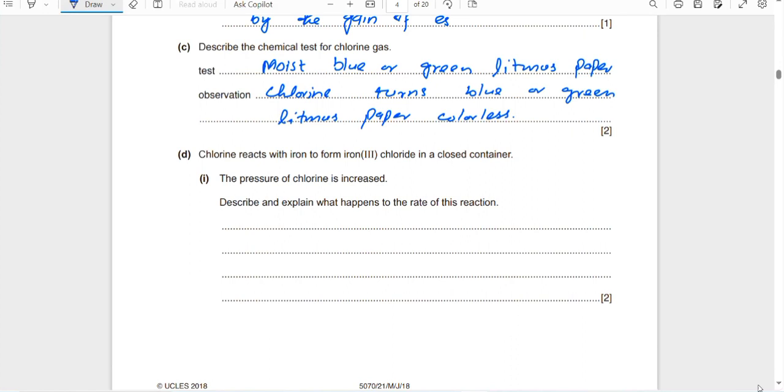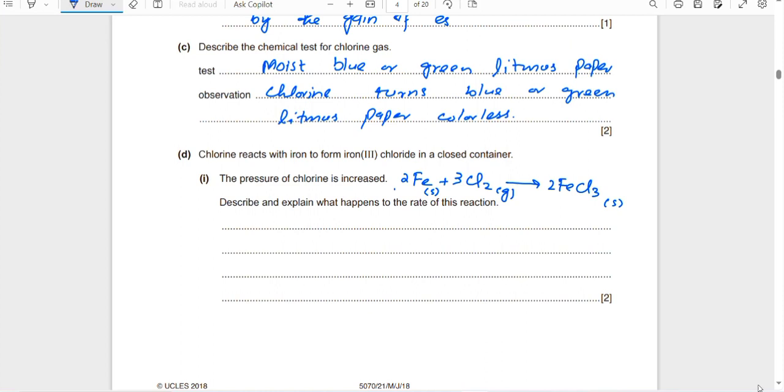Chlorine reacts with iron to form iron chloride in a closed container. The pressure of chlorine is increased. Describe and explain what happens to the rate of this reaction. You know that chlorine is a gas. Fe plus Cl2 gives FeCl3. To balance it, I am writing 2 here and 3 here, so the chlorines are balanced, 2 irons, so this becomes iron(III) chloride. Basically, iron is a solid and will not be affected by the increase of pressure. Chlorine is the gas, and iron chloride is also a solid.